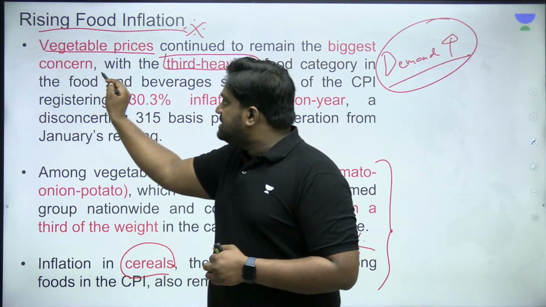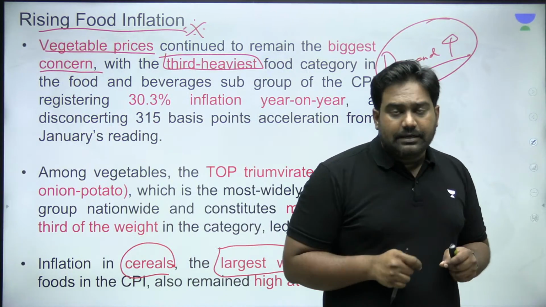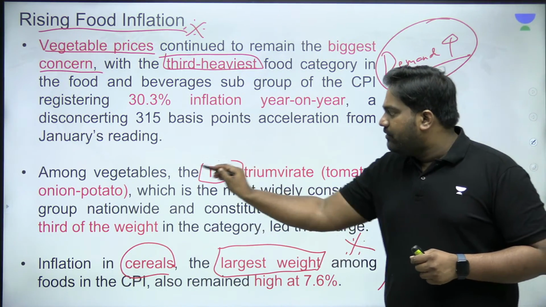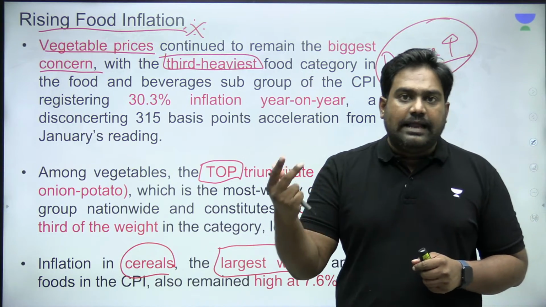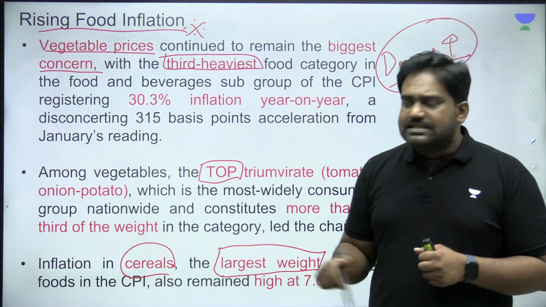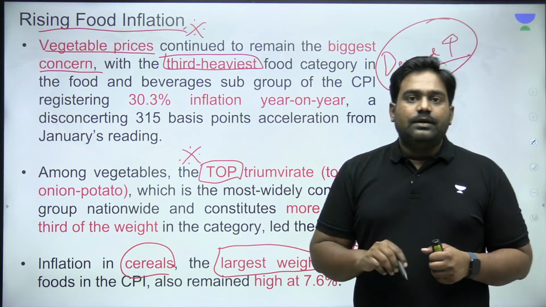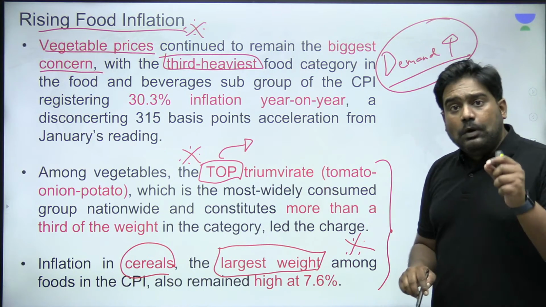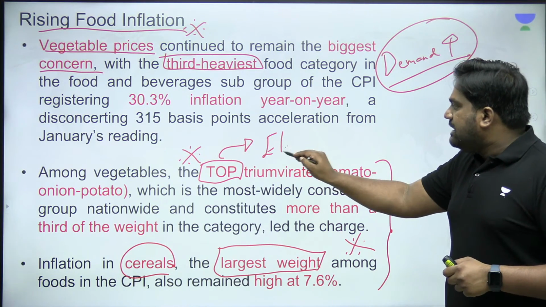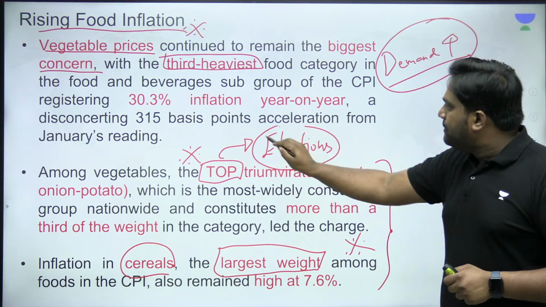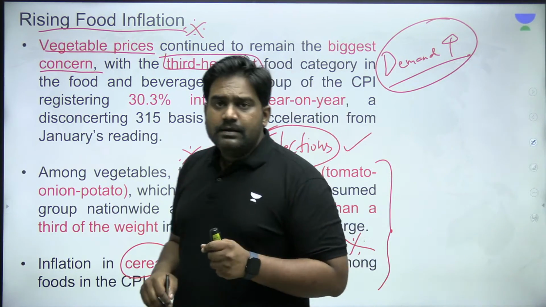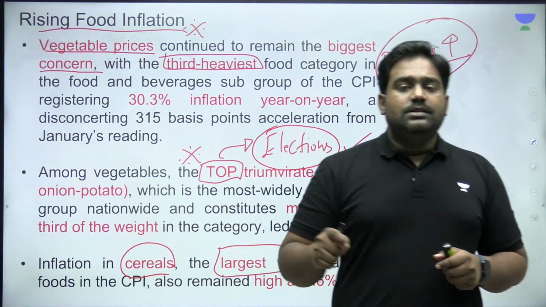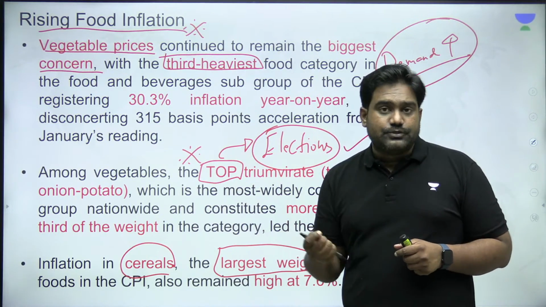So since vegetables have a significant weightage within the food category, especially the rise in prices of basic vegetables, that is the top vegetables, that is tomato, onion, and potato. These are the basic vegetables that we all consume on a day-to-day basis. In fact, it is also said that the top vegetables are so politically sensitive that they can directly influence elections as well. We have seen many instances where governments have been toppled because the governments were not capable of containing the price rise in onions or tomatoes or potatoes.